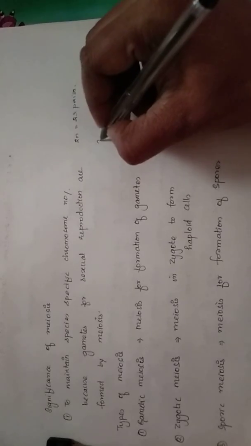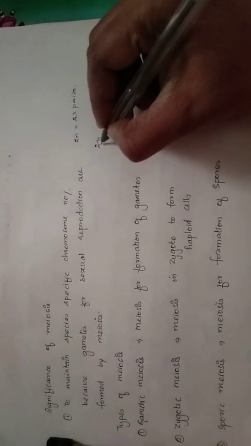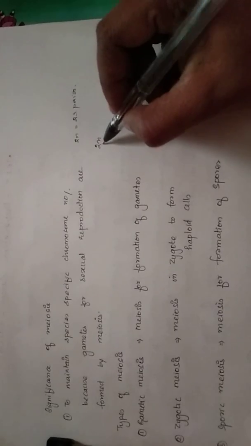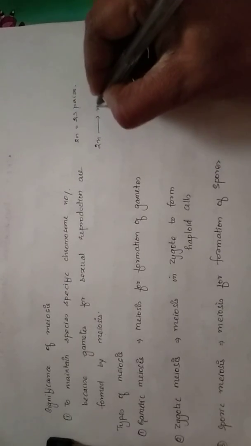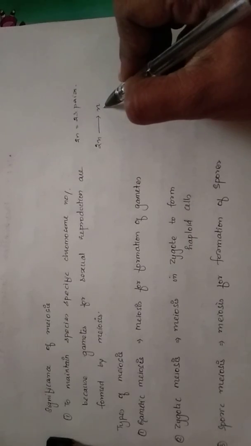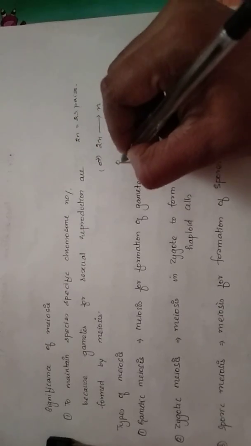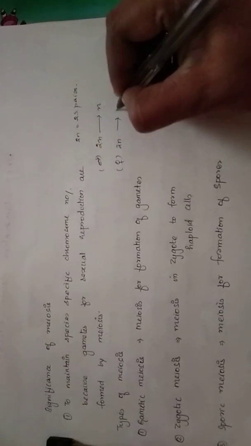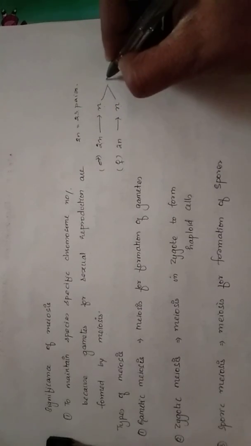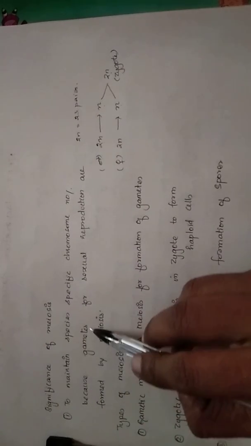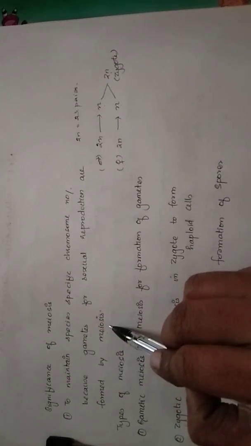So what happens to this 2n cell? It is a normal cell. We have studied that meiosis happens only in reproductive cells. So these normal diploid cells are getting converted into gametes which are going to be haploid. Suppose this is happening in a male organism; the same is going to happen in a female organism to form a gamete. So these two gametes are going to fuse to form a zygote. So the 2n cell has again formed a 2n cell. This is what is called species specific chromosome number maintenance, that is by gamete formation that happens by the meiosis process. This is the importance or significance of meiosis.